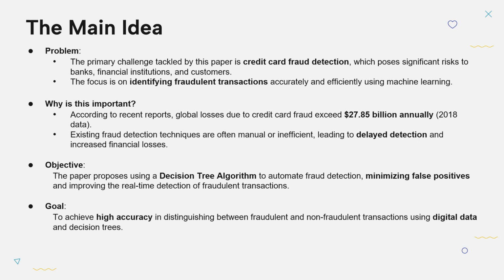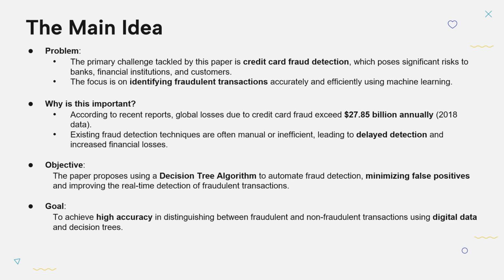Detecting fraud in real time is essential for preventing financial damage, protecting customer trust, and avoiding reputational harm to financial institutions. The paper proposes an automated approach to fraud detection using decision trees, which aims to reduce the number of false positives and improve the real-time detection of fraudulent transactions.